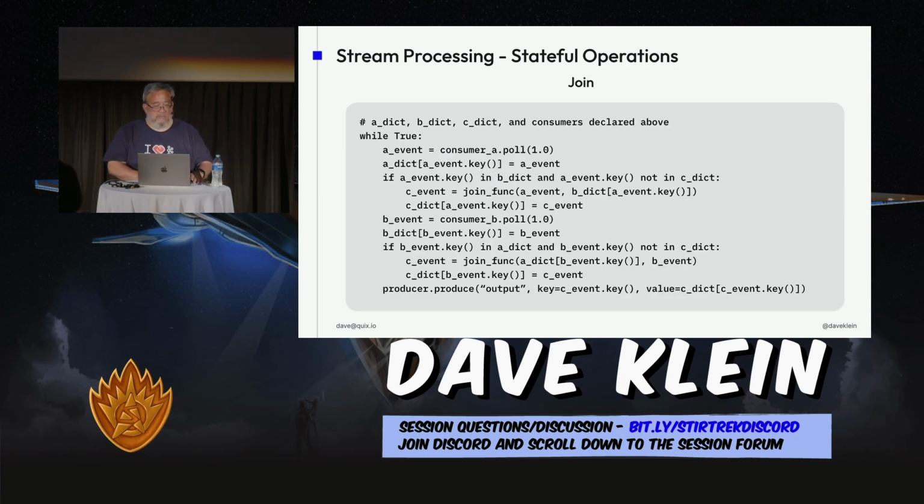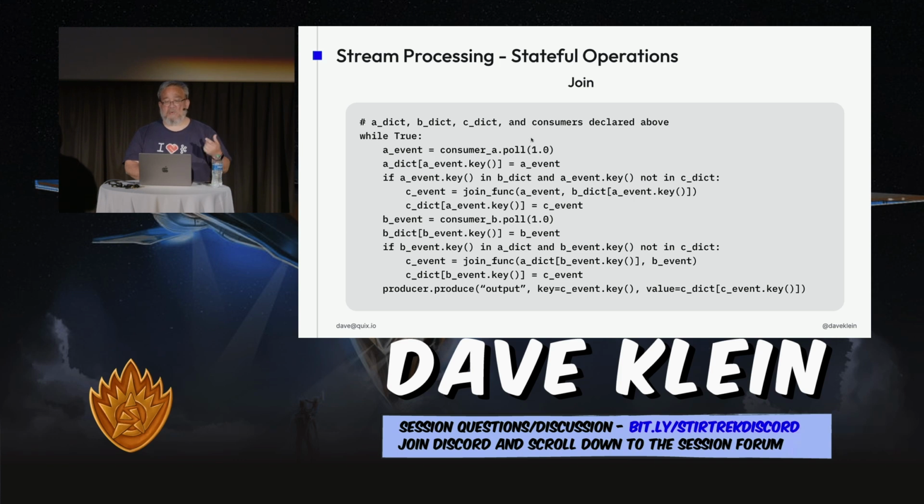And now this is probably the most complicated of the ones that I would attempt to do even without a library, and that's a join. This is when you've got two streams of events coming in, basically two topics, and they have a common key, and you want to join the values from those two topics into one new value. So the way we're going to do this is we're going to set up three dictionaries, A, B, and C, and then we also have our consumers, two different consumers.